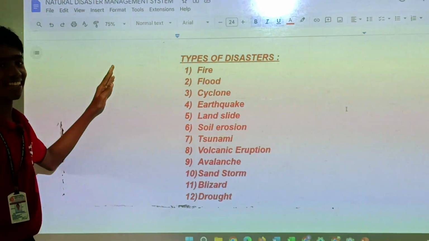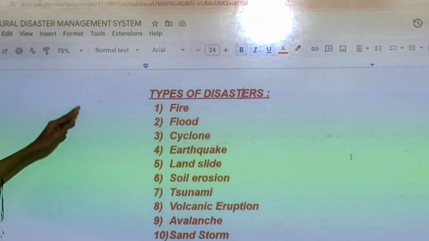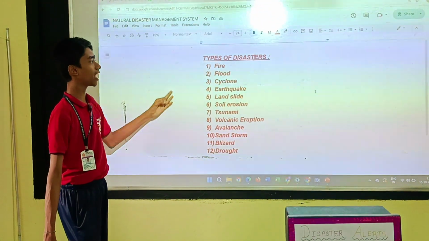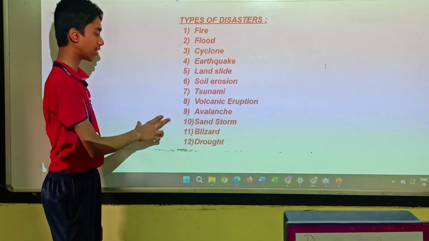Types of disasters we have included in our project are fire, flood, cyclone, earthquake, landslide, soil erosion, tsunami, volcanic eruption, avalanche, sandstorm, blizzard, and drought.